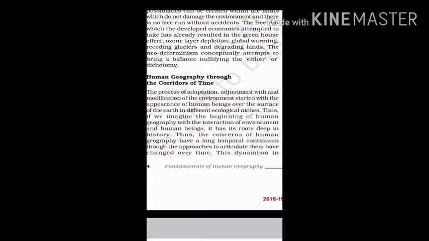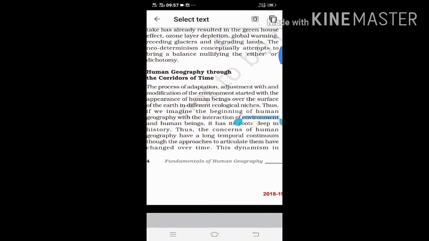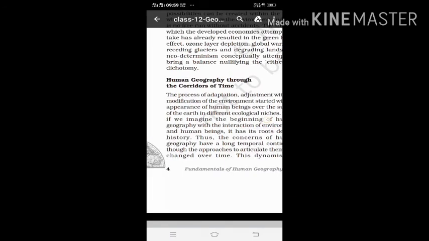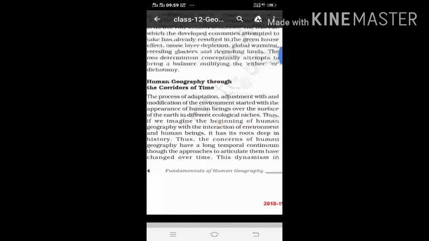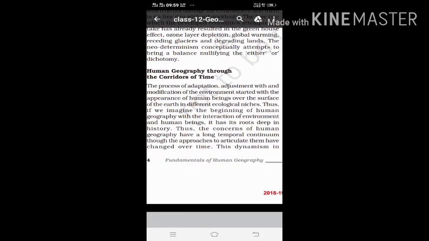That means earlier human beings used to interact very little with communities and societies. They always used to fight with each other to get their resources like food and clothes and etc.